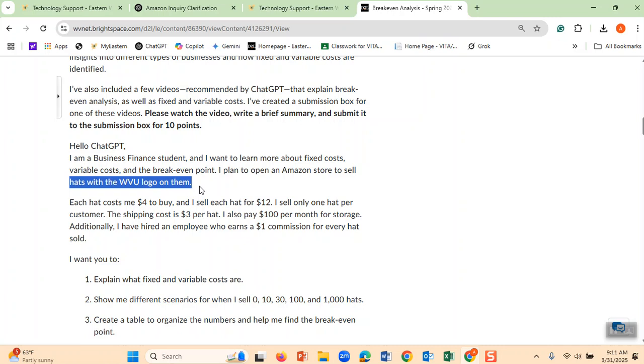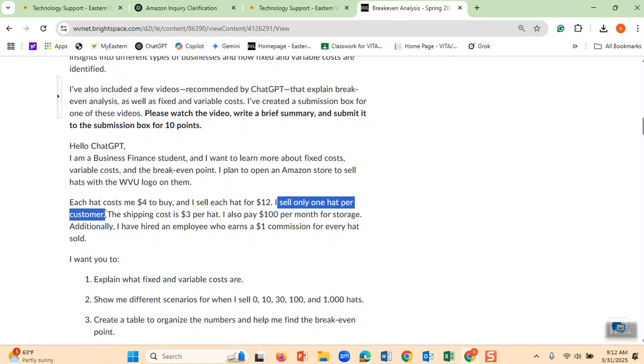And I am telling ChatGPT that I have to pay $4 for every hat to a company that makes hats, because I don't know how to make hats, so they do it for me. I pay $4 for that, and I know that I can sell those hats for $12 online. I sell only one hat per customer. Just think about each customer. I don't sell more than one. It's a high demand. I say, sorry, I cannot sell you more than one. Anyone comes. It is just a scenario I am giving.